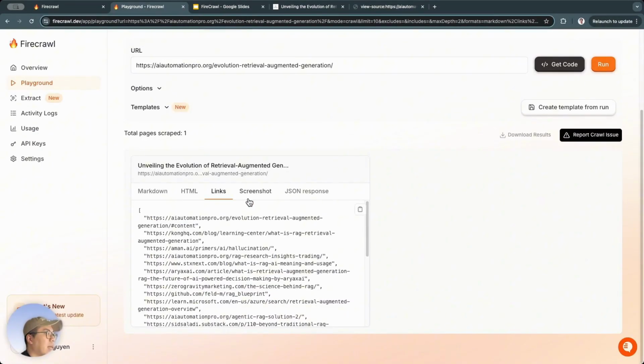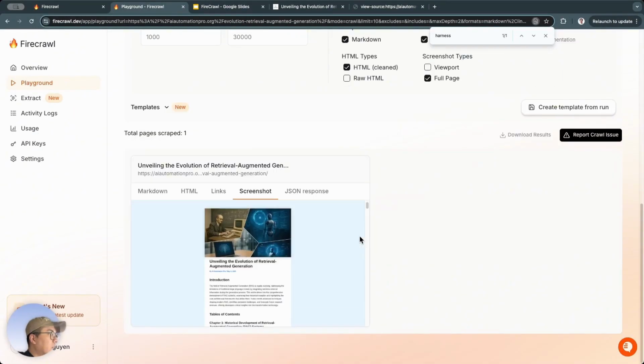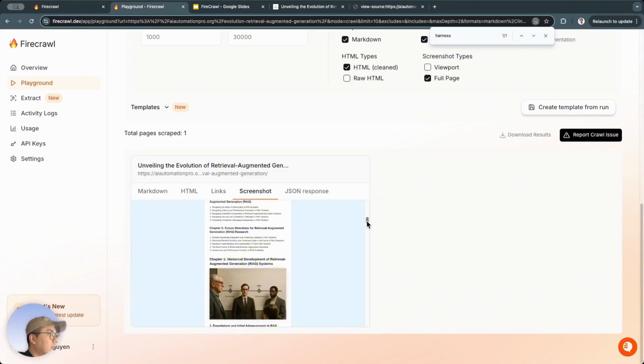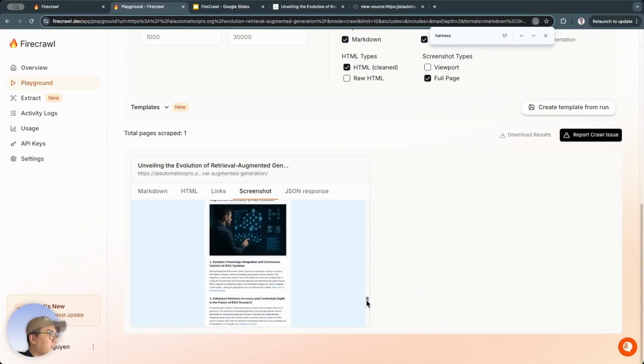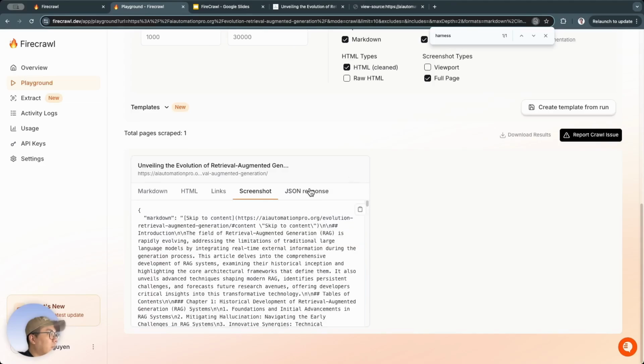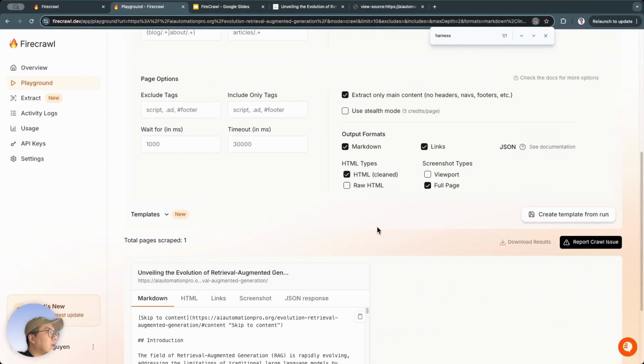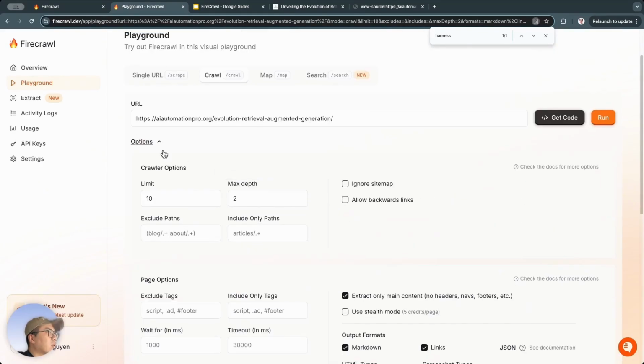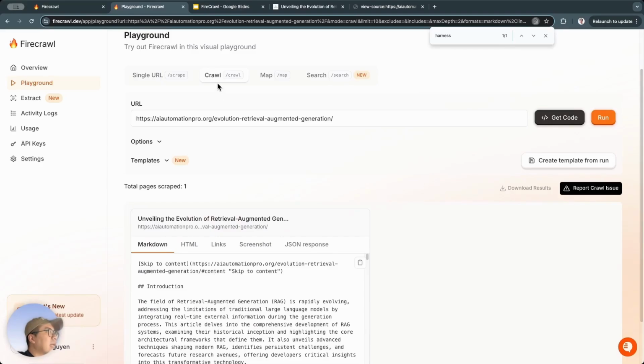Alright, next, it's also this link. Then, screenshot here. This time it successfully took the screenshot. It captured the entire screenshot, including the image. JSON response is similar. It just returns the result in the format JSON. But I'm still a bit confused because I thought it would extract the address of this page and all its subpages, right? But here, it seems like it only extracts one page.